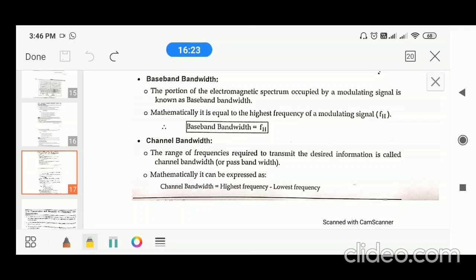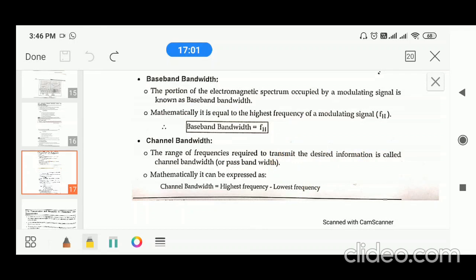There is a signal. The signal contains many frequencies. Let us suppose there is a song. A song contains speech or voice, background music, female voice, male voice. There are different musical instrument sounds. Each sound has a different frequency. So what is the highest frequency available in the song? That is called FH. And the lowest frequency available is called FL. If you calculate their difference, that is called the bandwidth of that particular song or message signal.